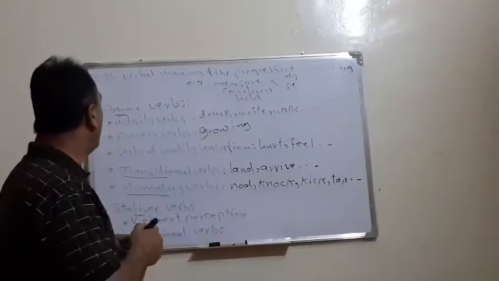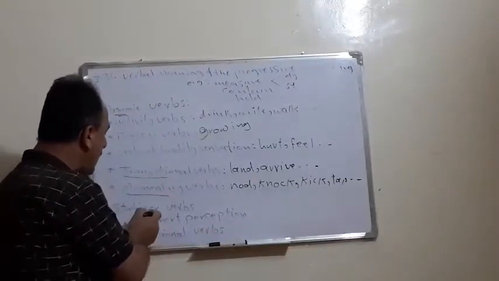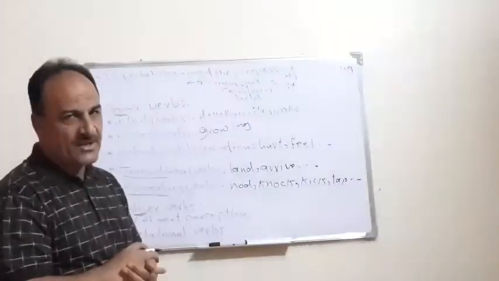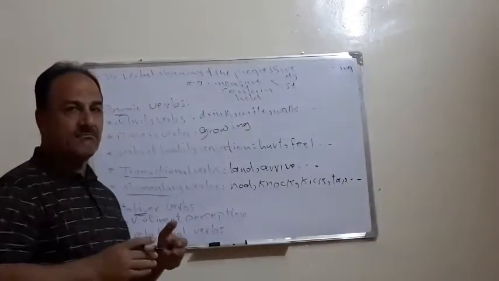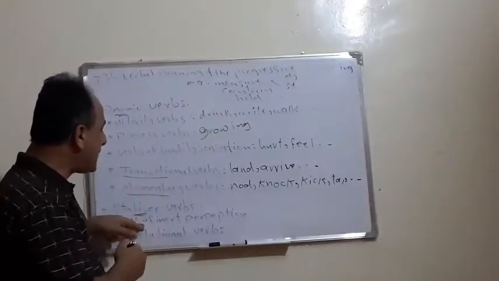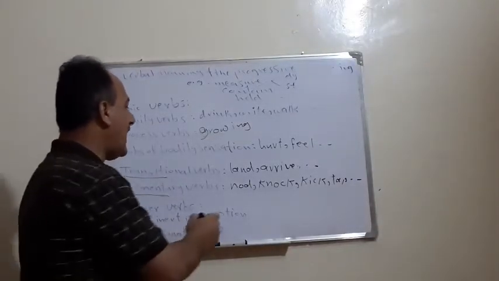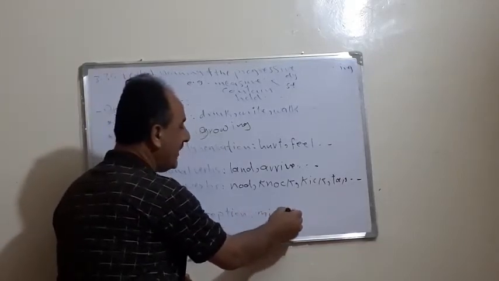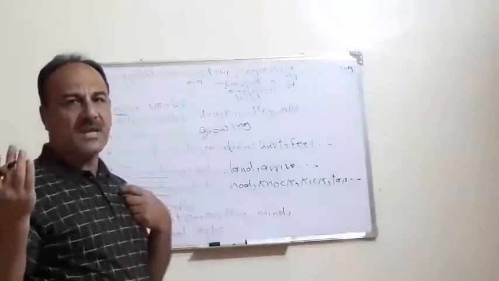The second group, which is not dynamic, is what we call the stative verbs. Stative, in the sense that they do not take the ing form. So here we are going to divide them into two main groups. The first group is verbs of inert perception, like for example, mind. Mind, you know, means to care about something.